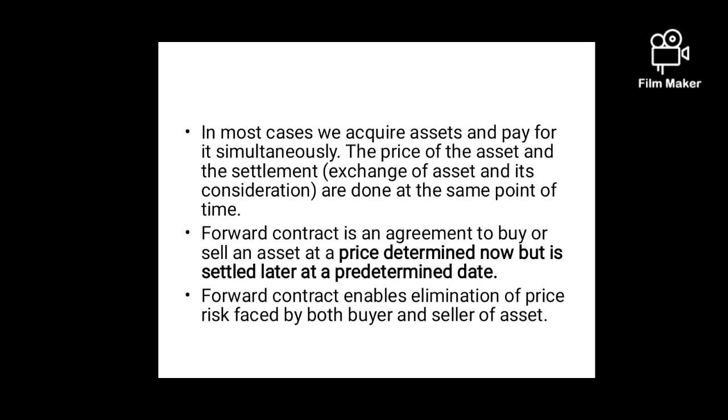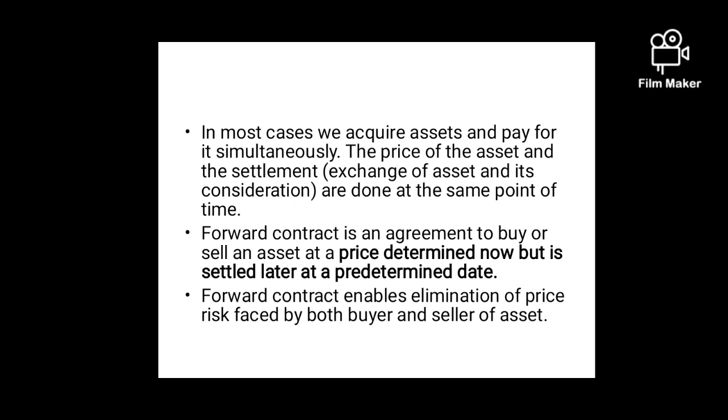Now to start with forward contract, let us understand the difference between the cash market and the derivative market. In most of the cases, whenever we go to market and we purchase anything, we generally pay in cash.